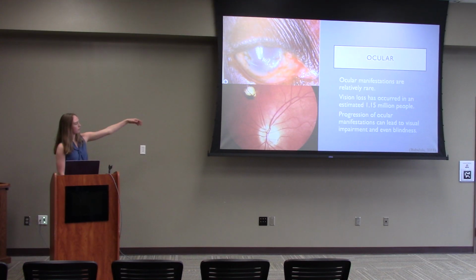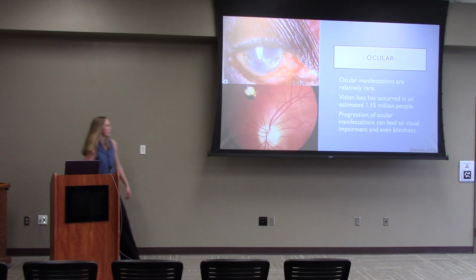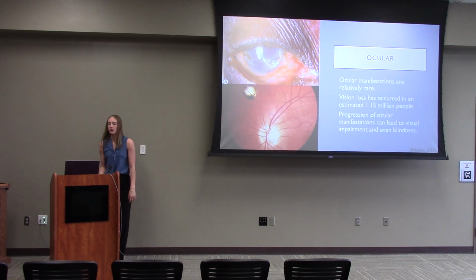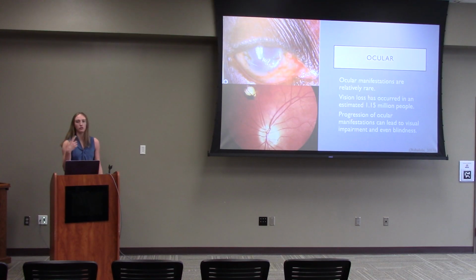But this lesion will affect the optic nerve, which is located at the bottom here. And if the optic nerve is damaged, that is how our brain gets the signals from our eye. So therefore, you would go blind in that way as well.